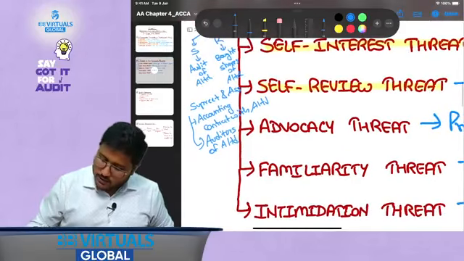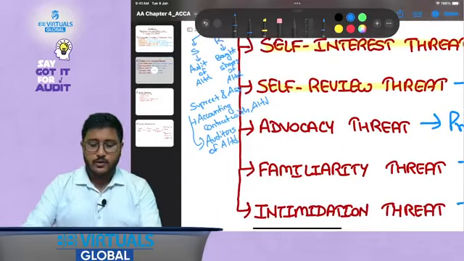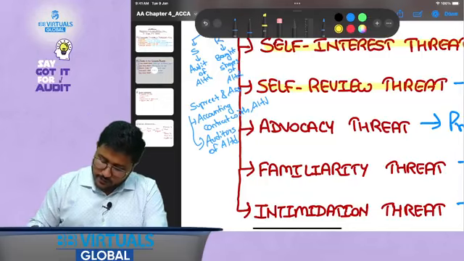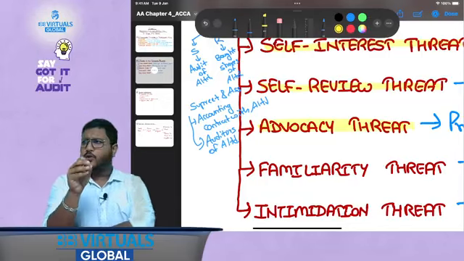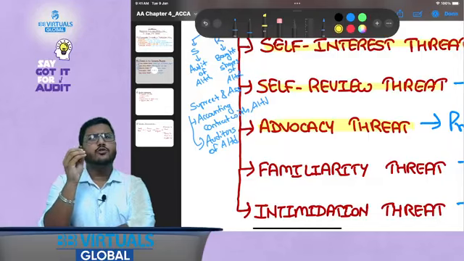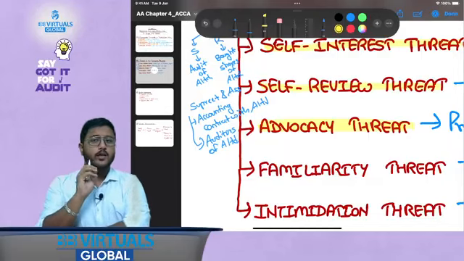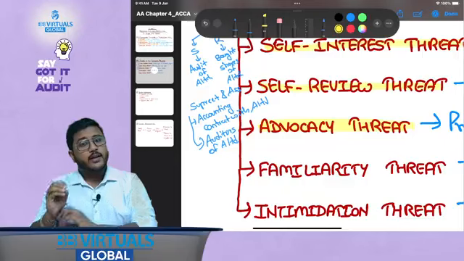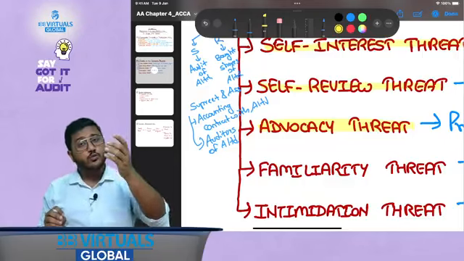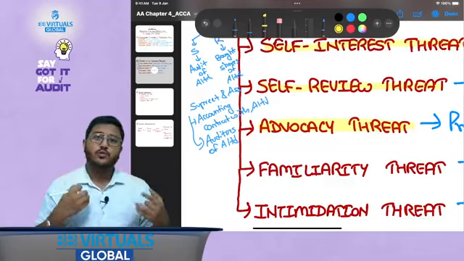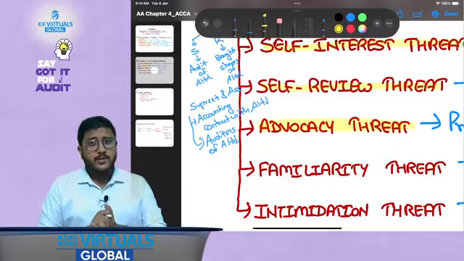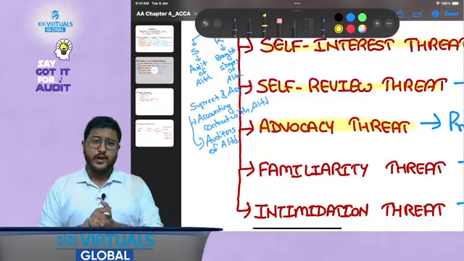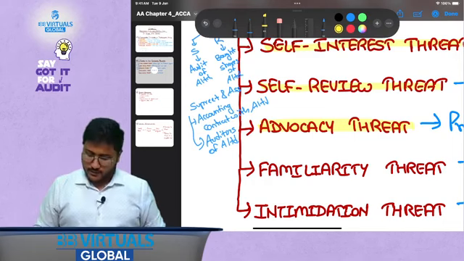Okay. Now the third one, advocacy threat. When I say advocacy threat, what is the meaning of this advocacy threat? Advocacy, as in you are trying to promote certain ideas, you are trying to represent certain ideas, right? Now you are representing it to the level that they are coming out as your own ideas. As in you are representing your client, but you are representing it to the level that they are coming up as your own ideas. So it would be called an advocacy threat.